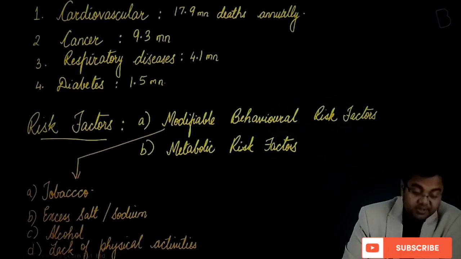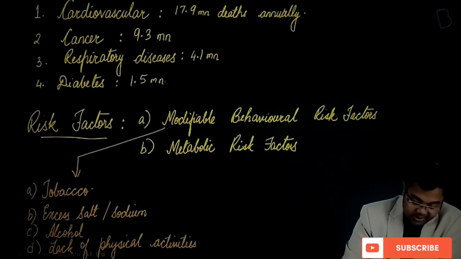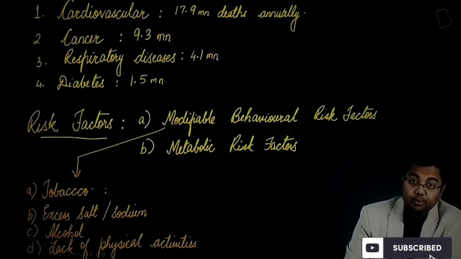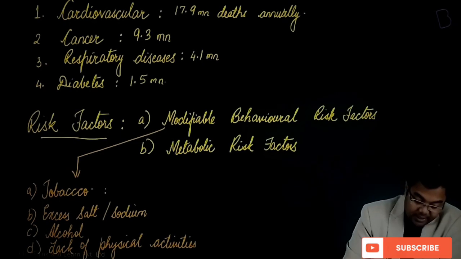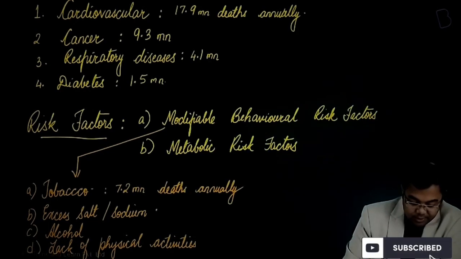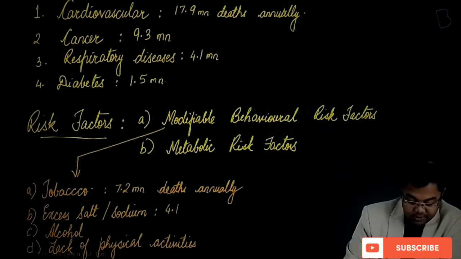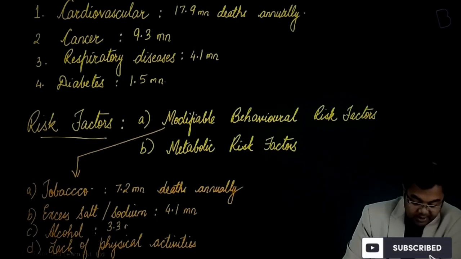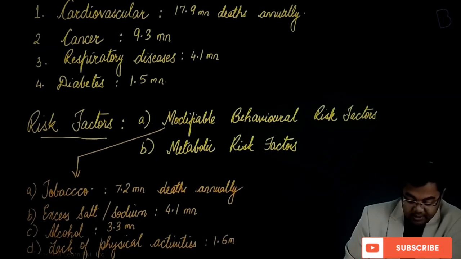Now in this case, even if you talk about it in terms of numbers, what the WHO numbers say is that if you talk about tobacco, the number of deaths that happen because of tobacco annually, according to recent data, accounts for 7.2 million deaths. Then in terms of excess salt or sodium, we see that it accounts for almost 4.1 million deaths, alcohol 3.3 million, and lack of physical activities 1.6 million. So these are the numbers.